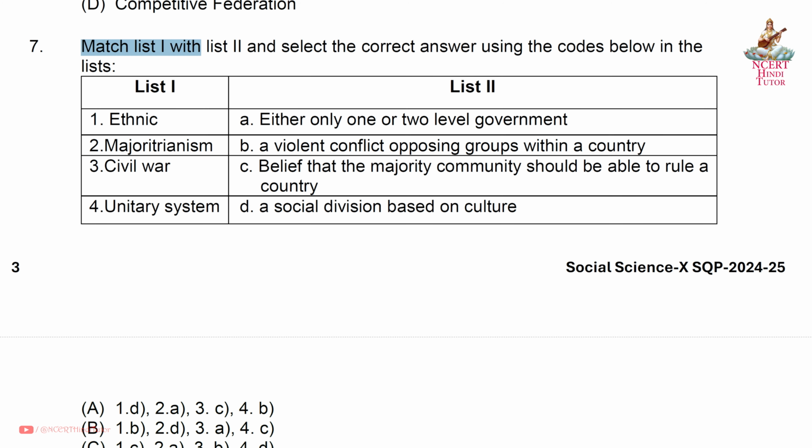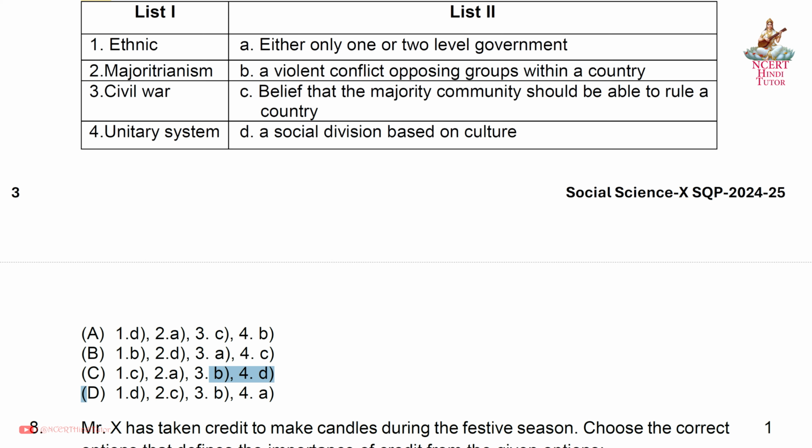Question 7. Match list 1 with list 2 and select the correct answer using the codes below in the list. So friends, answer is D. First, ethnic, a social division based on culture. Second, majoritarianism, belief that the majority community should be able to rule a country. Third, civil war, a violent conflict opposing groups within a country. Fourth, unitary system, A. Either only one or two level government.